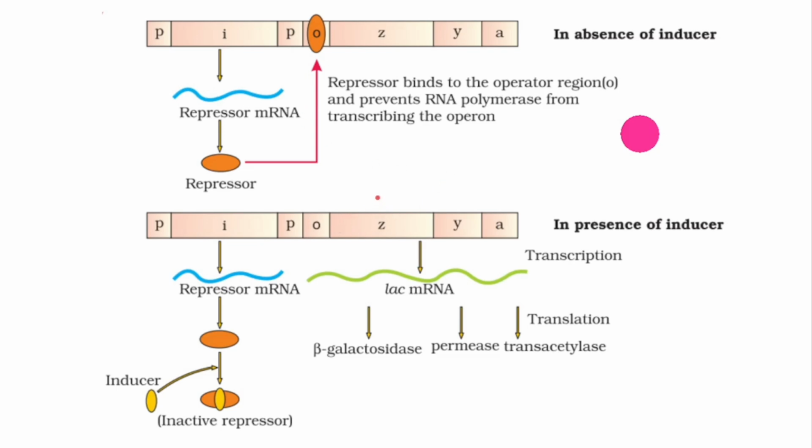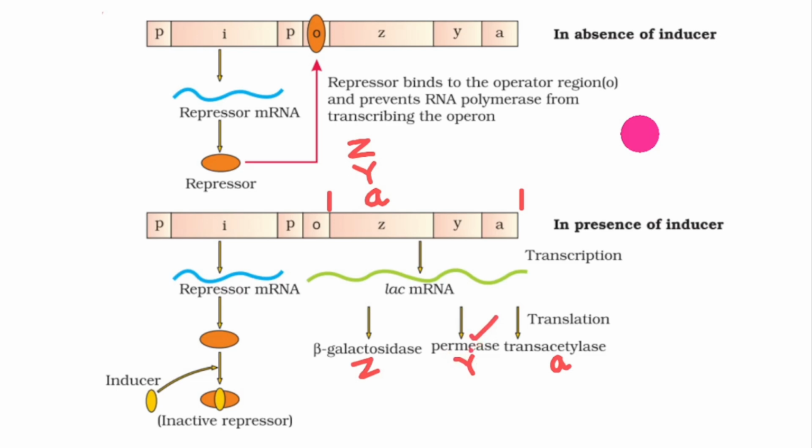So one question can be, what are the structural genes? So these three are the structural genes. And the most common question is, what does Z code for, or Y codes for, or A codes for? The answer is Z codes for beta galactosidase, Y codes permease enzyme, and A for transacetylase. Now another question which they can ask is, which enzyme is always present in low levels? So the answer is permease.